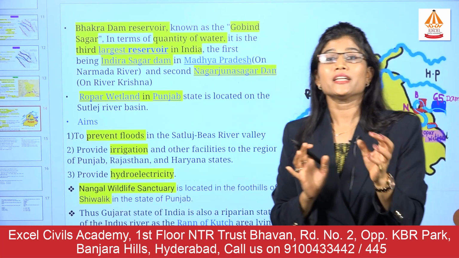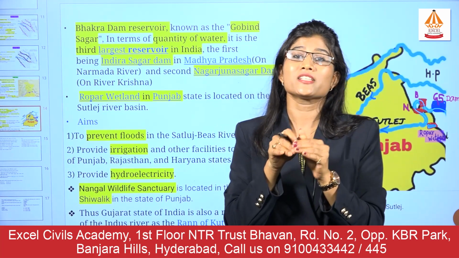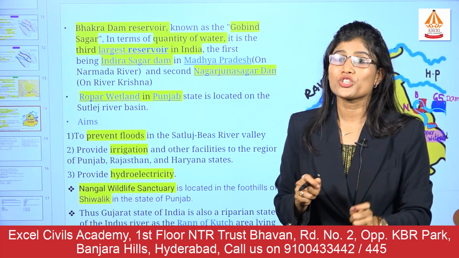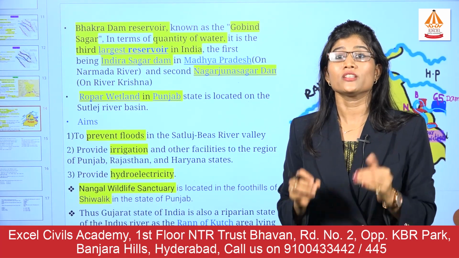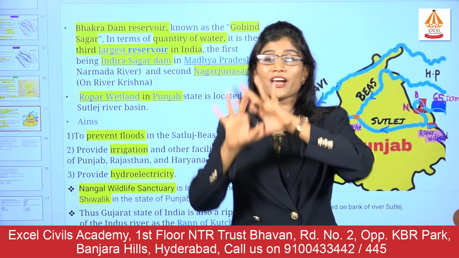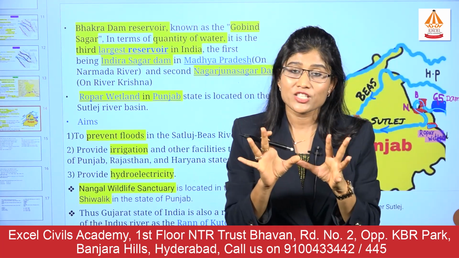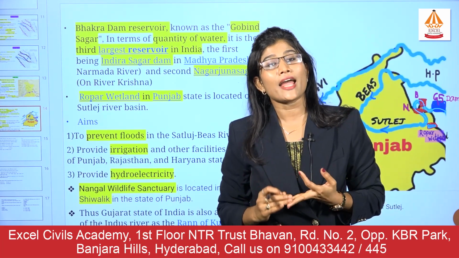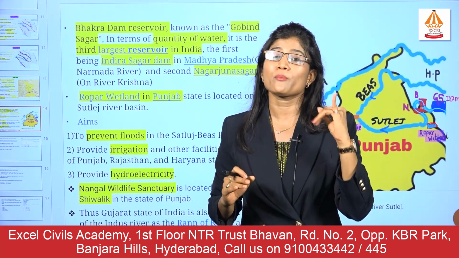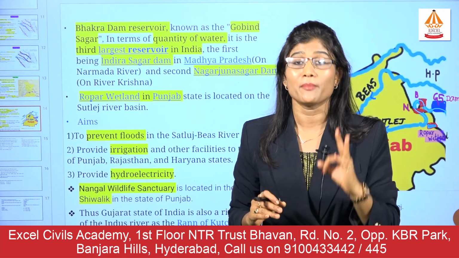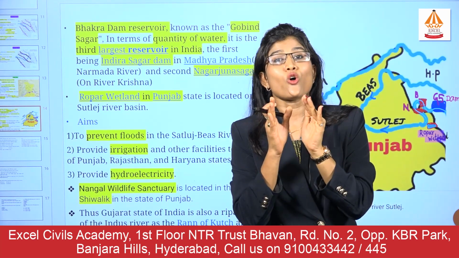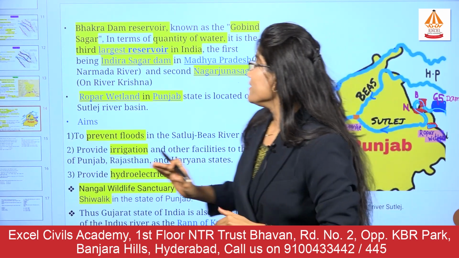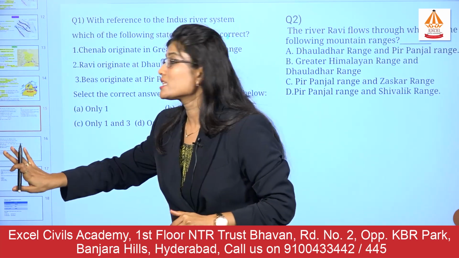Apart from that, remember that the Indus also provides water to the region of the Rann of Kutch, or the creek in Gujarat. If a small question comes in the preliminary examination, apart from all these riparian states of the Indus river, like Jammu and Kashmir, Himachal Pradesh, Uttarakhand as well as Punjab, but mostly Jammu and Kashmir, Himachal Pradesh and Punjab, two states and one union territory, it also has a connection with the region of Gujarat as well. Please remember that.